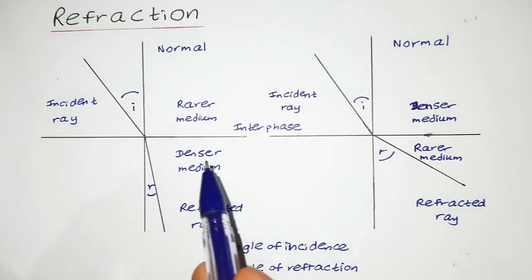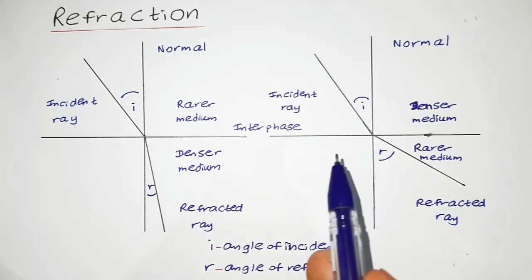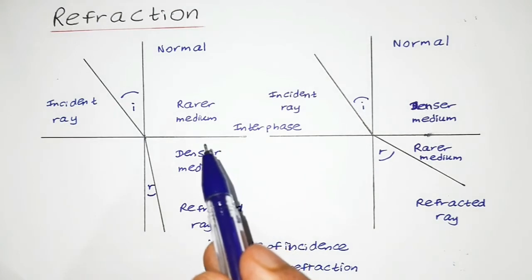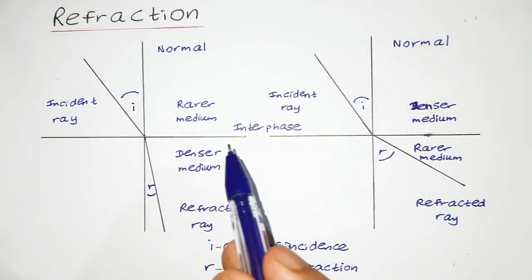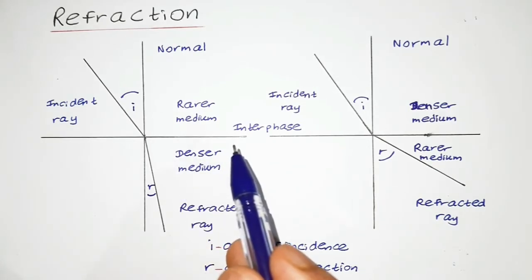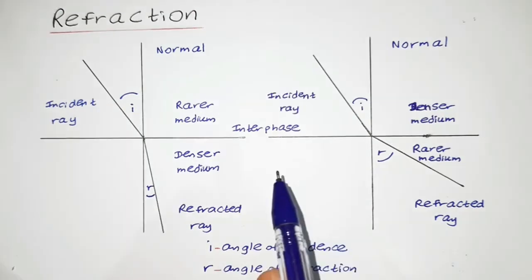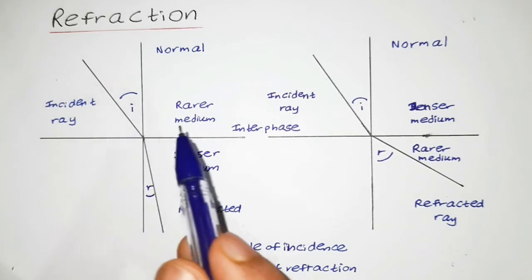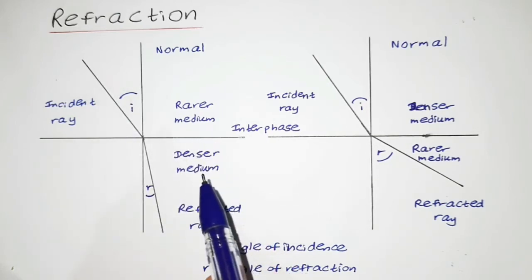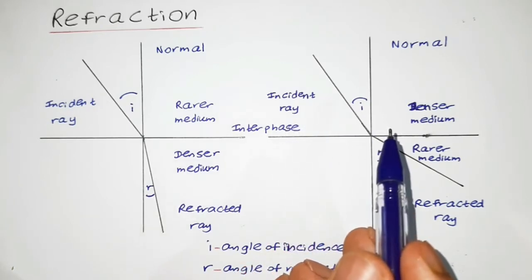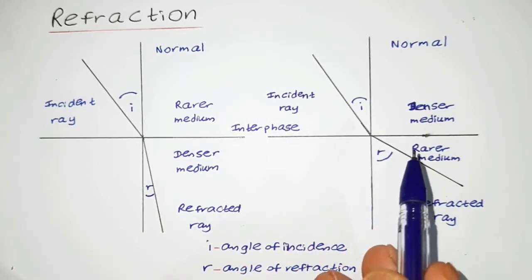In the first ray diagram and also in the second ray diagram, you can observe an incident ray and a refracted ray. And also you can observe a common interface, which is the surface of refraction. And also there is a normal which is perpendicular to the interface. So what is the difference in the two ray diagrams? In the first ray diagram, the incident ray is in the rarer medium, and the refracted ray is in the denser medium. And in the second ray diagram, the incident ray is in the denser medium and the refracted ray is in the rarer medium.